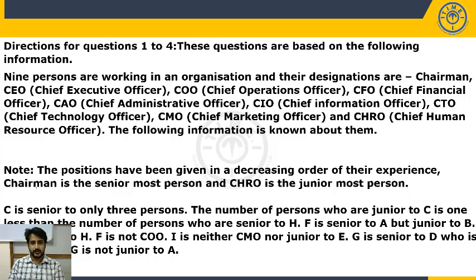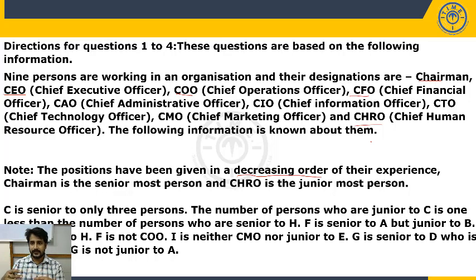Look at the positions have been given in decreasing order of their experience. The positions whatever they have given, chairman, CEO, COO, CFO, all these designations are given in decreasing order of their experience. It means chairman is the senior most, CEO is the second senior most, COO is the third senior most, and so on. Chairman is the senior most, and CHRO, Chief Human Resource Officer, is the junior most person. It means you can freeze the order of the designations.